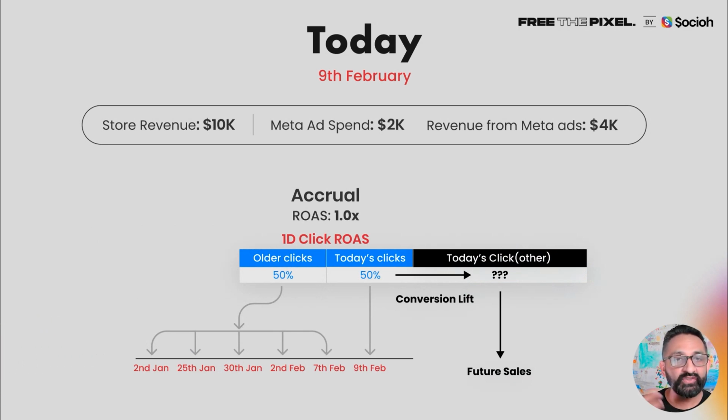How much revenue will go up, how much ROAS will go up once these conversions happen 7 days, 10 days, 30 days, 40 days down the road. We don't know that. But if we knew that information today, we could actually do better budget management, as we saw in the previous example with the 2nd of Jan, ROAS climbing up 40%. That predicted increase in ROAS is called conversion lift. How much ROAS or return on ad spend will go up in the next 7 days, 30 days, 60 days. That estimate is called conversion lift.